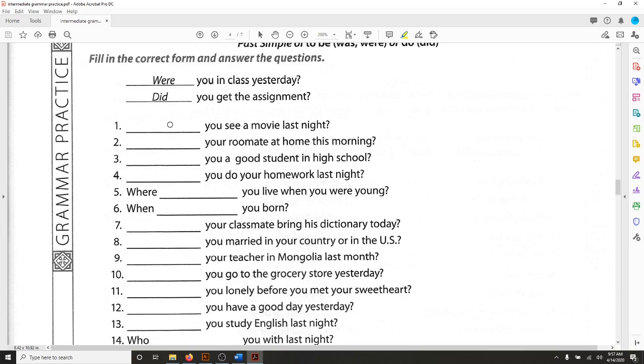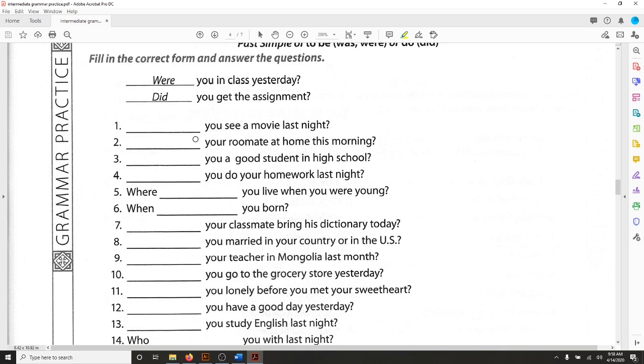So I need to use a different verb, and actually they give me the verb here, and this is in the present tense, and I just need to make it in the past tense. So I'm going to say I saw, S-A-W, saw a movie last night. Or yes, I saw a movie last night. So I'm using the past tense of the verb from the sentence. Let's look at one more.